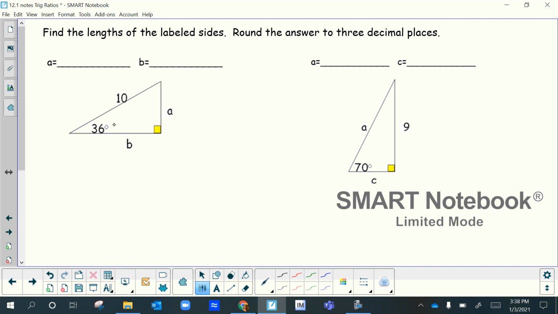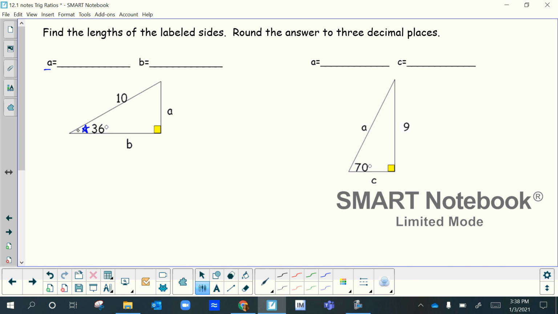So you notice you cannot use Pythagorean theorem because you don't have enough sides. And you cannot use any special right triangle because it's not 30, 60, or 45. This is where you're going to use your trig function. So let's focus on finding a first. It has a, and you want to put a little star. This is the angle that they gave us, 36.